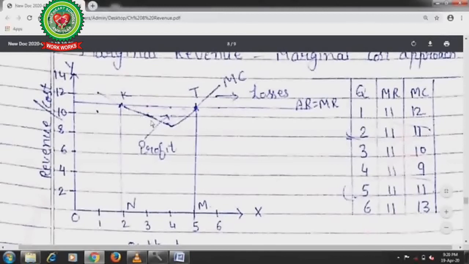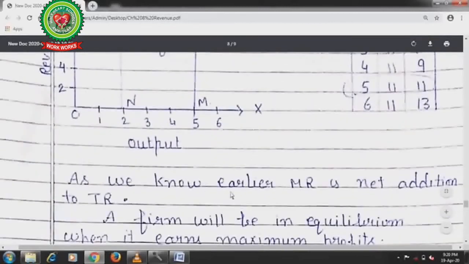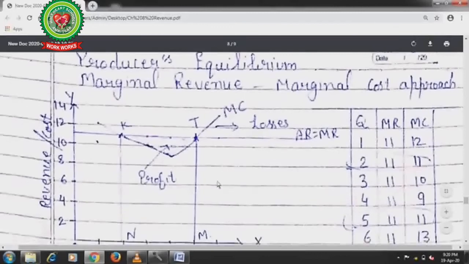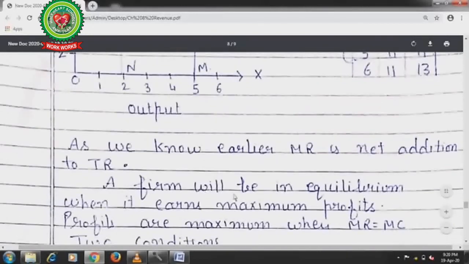Done. Now next one is, as we know earlier, marginal revenue is the net addition to the total revenue. So the second point is the equilibrium point, and this is the profit with the producer, this area from K to T. Done. Now next one is, a firm will be in equilibrium when it earns maximum profits.